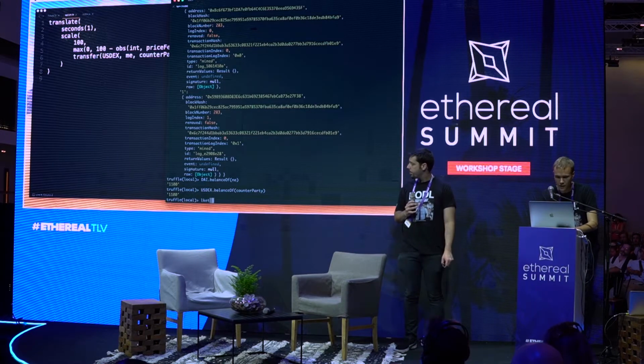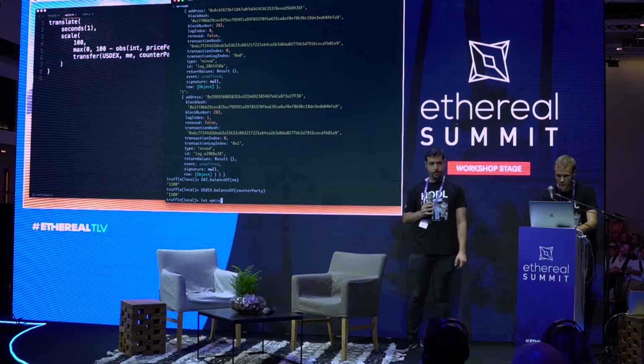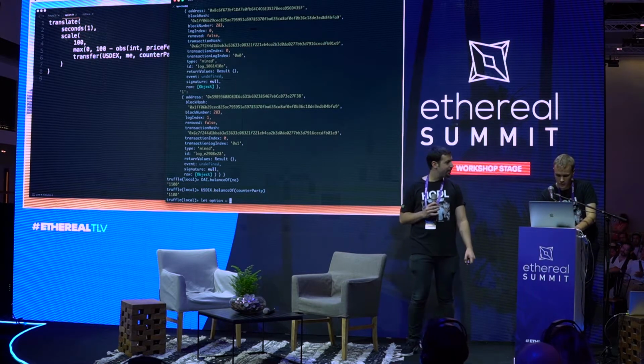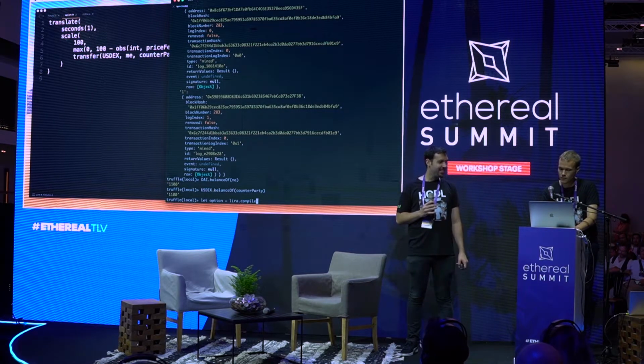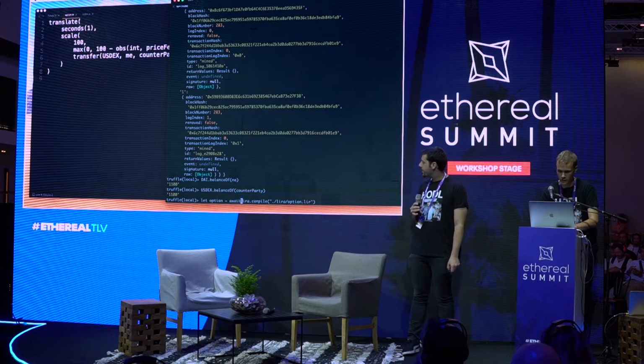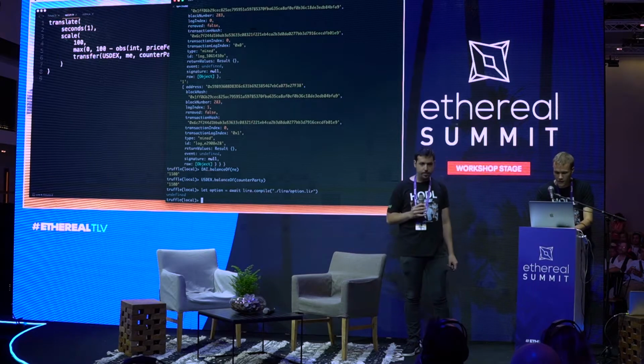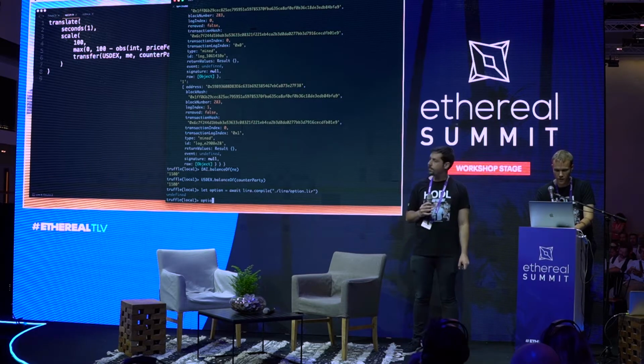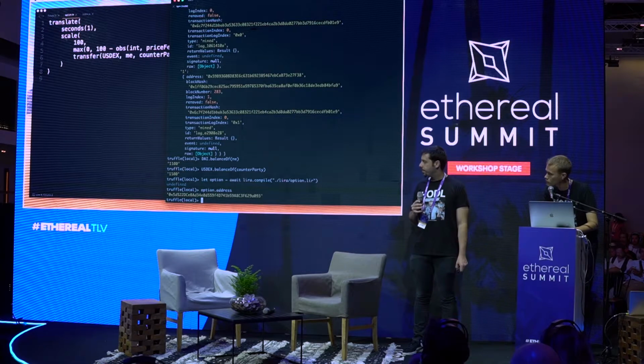Okay, so let's start by compiling it the same as we did with the future before. Let's say Lira compile, specify the path, option.lira. We need to wait here. Okay, so now we compiled it and deployed it. Again, we can verify that it has an actual address on the local chain.